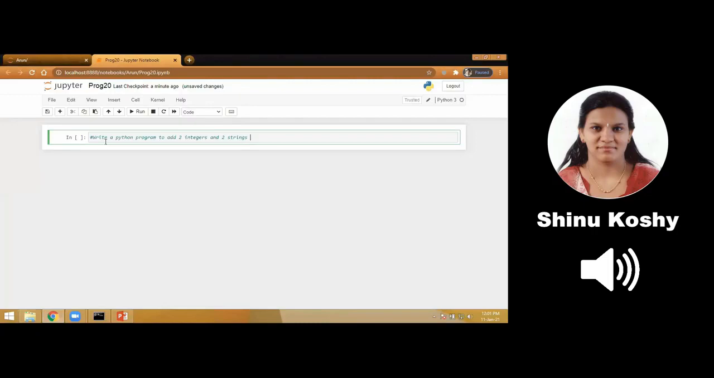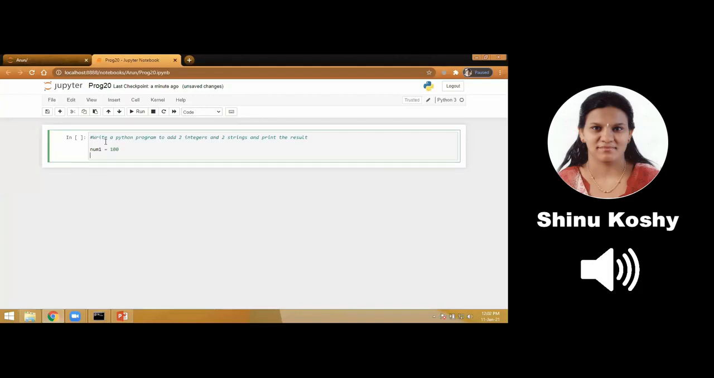So this is the first comment line. It is starting with the hash symbol. Remember, comment will not be executed. It is just for our information. Let us see, we are giving explanation what is the name of the program. It is not going to be executed.